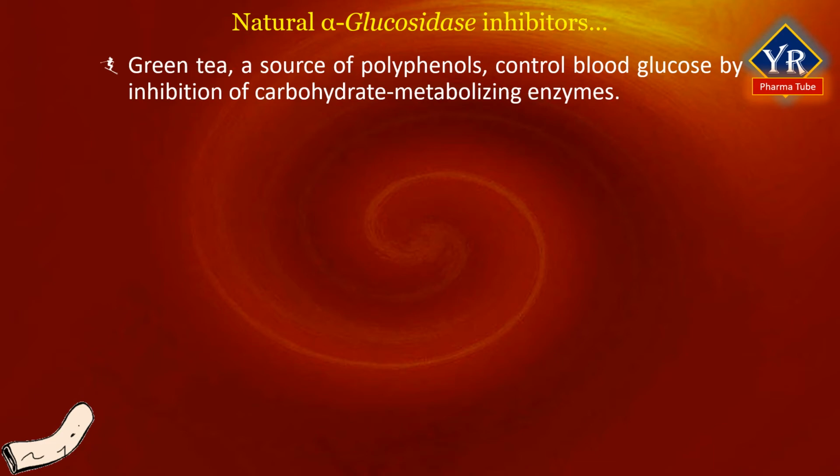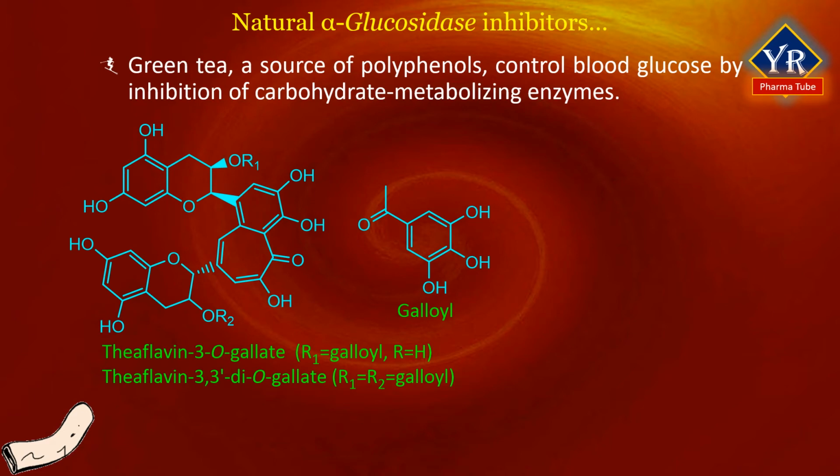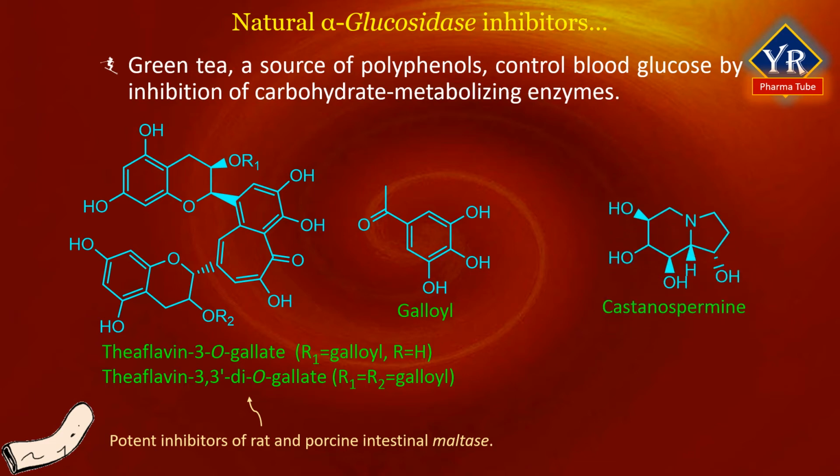studied extensively in the control of blood glucose by inhibition of carbohydrate metabolizing enzymes. Among the theaflavin derivatives, 3-O-gallate and its 3,3'-di-O-gallate analog are potent inhibitors of rat and porcine intestinal maltase. The alkaloid castanospermine and indolizine that closely resembles 1-deoxynojirimycin was isolated from the seeds of Castanospermum australe.